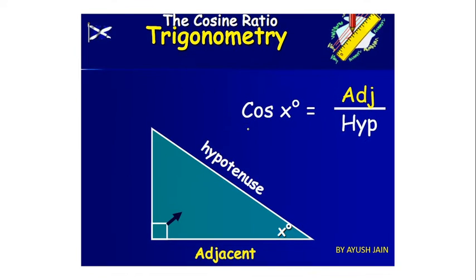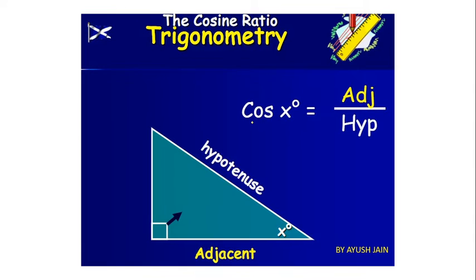Now come to the next one. This is the second ratio, or you can say the third ratio. First and second are done, sine and cosec are done, and they are reciprocal to each other. And all the trigonometric ratios, sine, cos, tan, cosec, whatever you are going to see, are nothing but the ratios of length of the sides of a right angle triangle. Now cos x. There is cosec, one is cos, both are different.